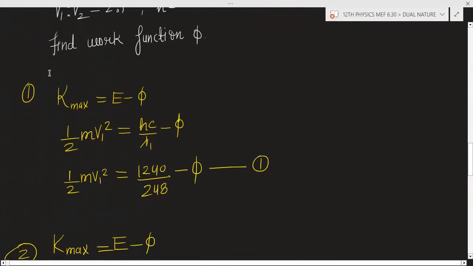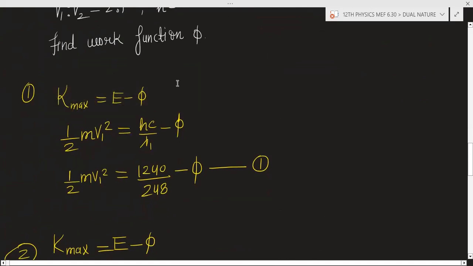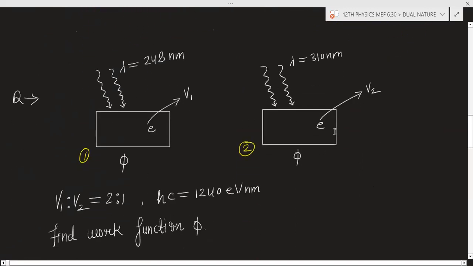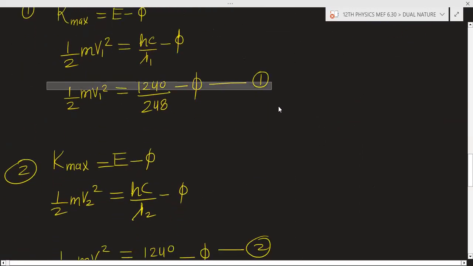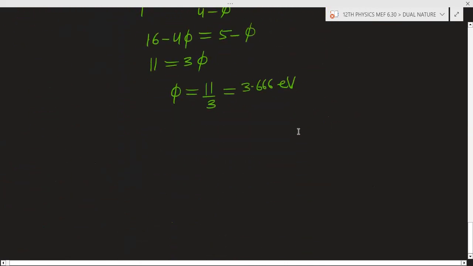So you have to apply Einstein's photoelectric equation in the first case as well as in the second case. After that you will have two equations. You have to solve those two equations and you will get this answer.